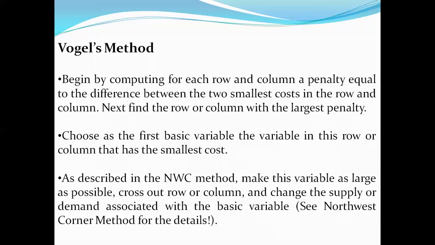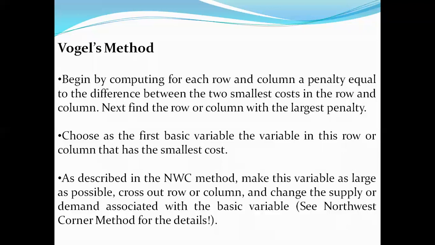And whatever differences you have will be identified, and the compensation will be done based upon the crossed out row and column, and it changes the supply or demand depending upon this crossed out row and column, right?